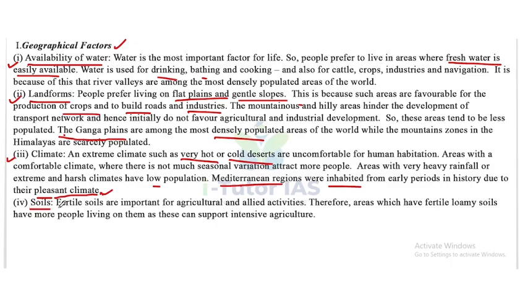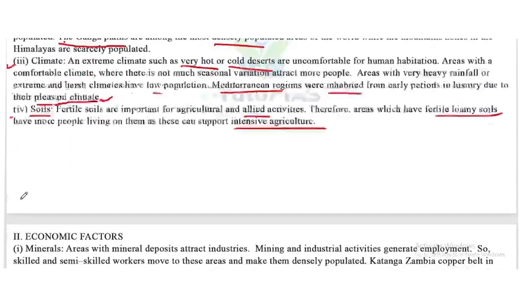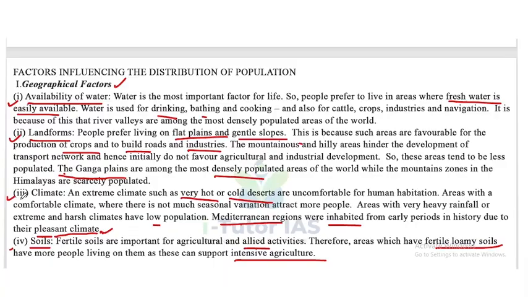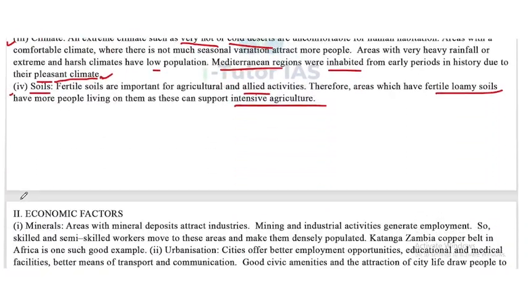Next one is soil. Fertile soils are important for agriculture and allied activities. Therefore, areas which have fertile loamy soils have more people living on them, as these can support intensive agriculture. So that is soils. These are the geographical factors which influence the distribution of population.